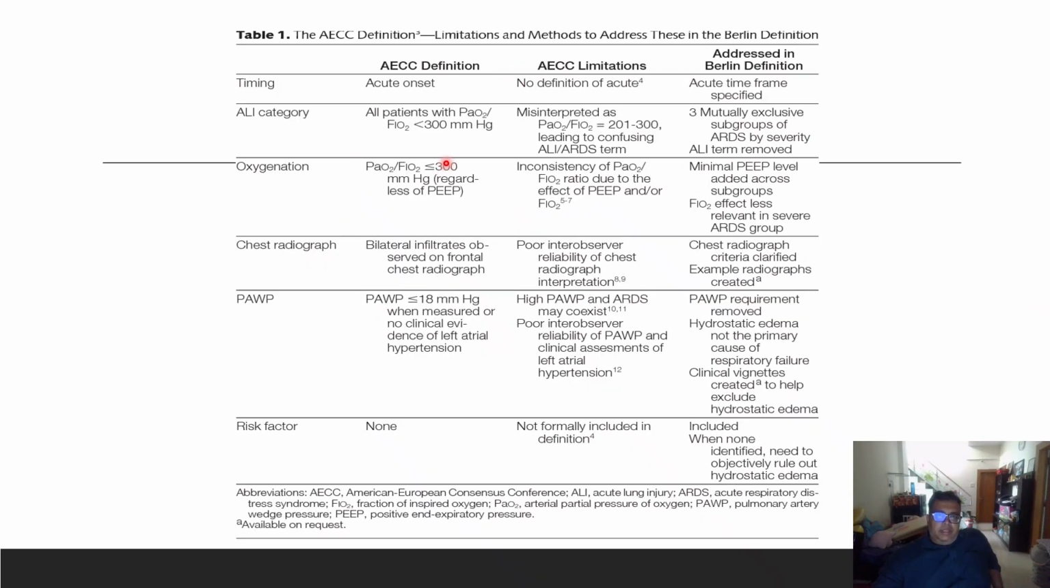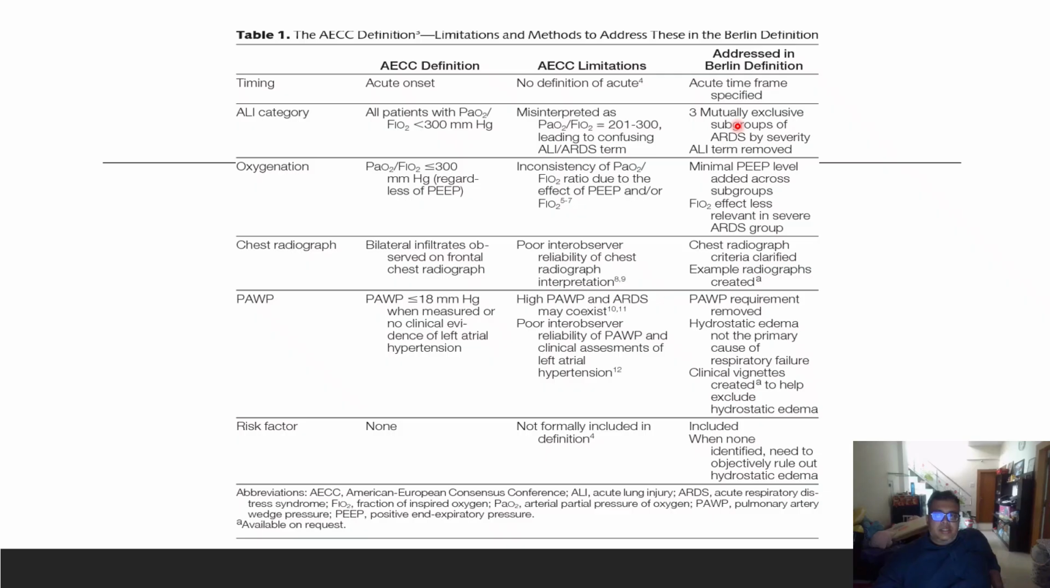So if we compare the AECC, what were the fallacies in the AECC and were they addressed in the Berlin definition? Yes. AECC just suggested acute onset. The limitation of AECC was no definition of acute, which was addressed in the Berlin definition as the acute time frame was specified. Now the acute lung injury category: all patients with a PF ratio less than 300 were classified as ALI in AECC. So there was misinterpretation between 200 to 300, whether it is ARDS or ALI.